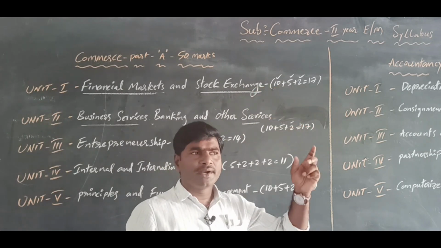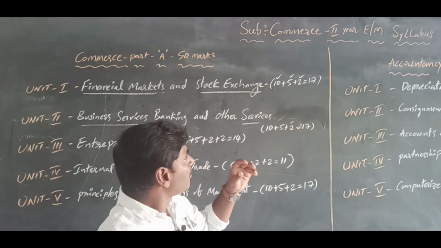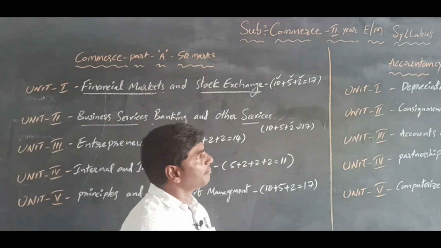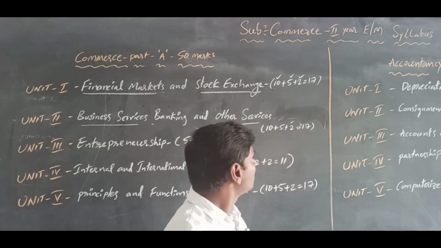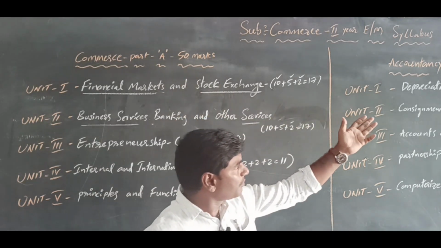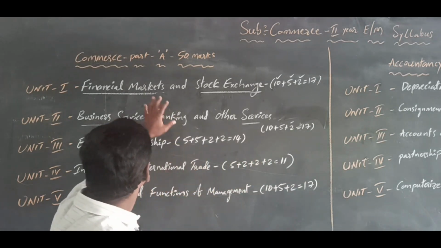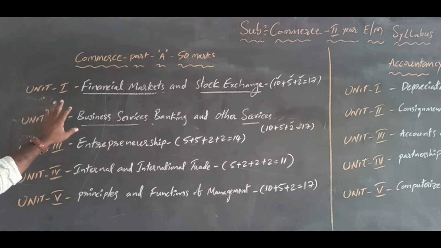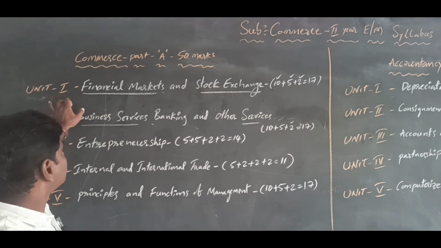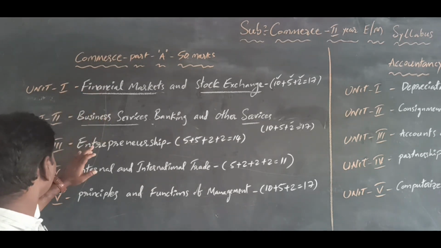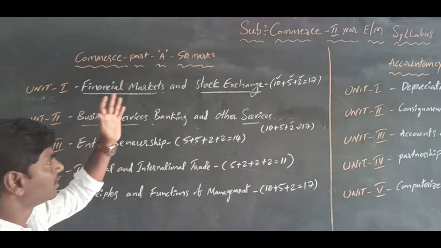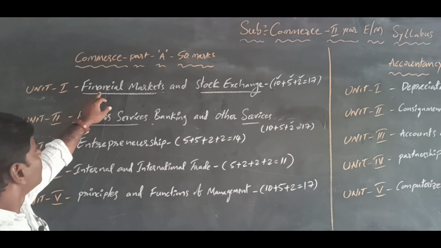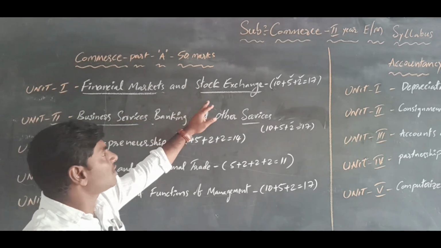Basically, commerce is divided into two parts. Part A means commerce, and part B means accountancy. Part A is 50 marks and part B is also 50 marks. Part A has 5 units in total. For each unit, we will look at the lessons and weightage marks. So let's start. The first unit is financial market and stock exchange market.